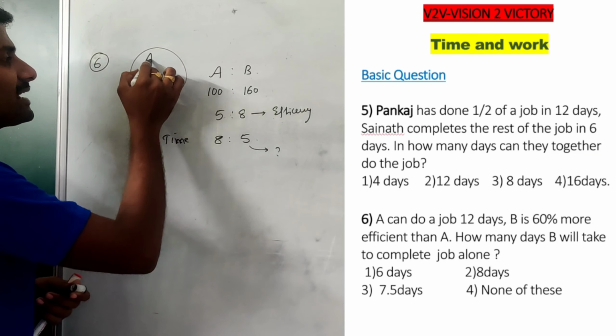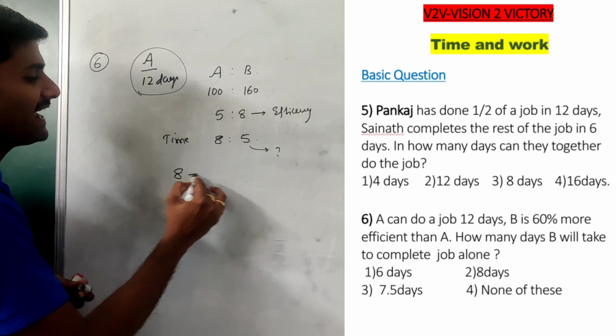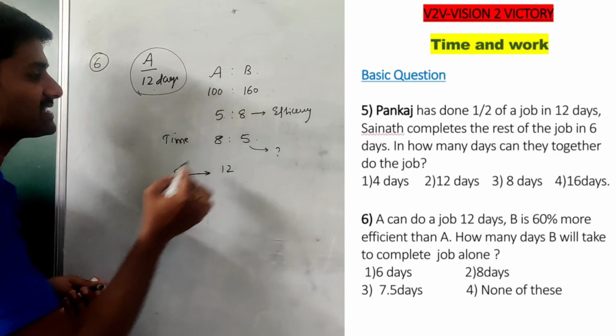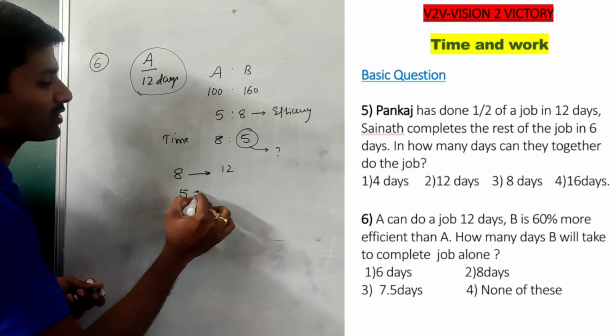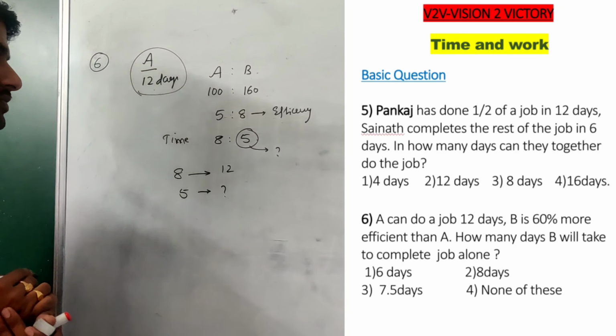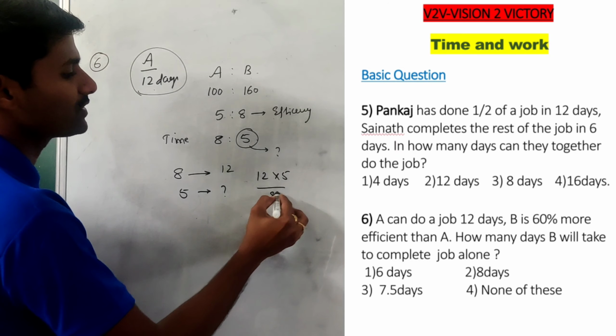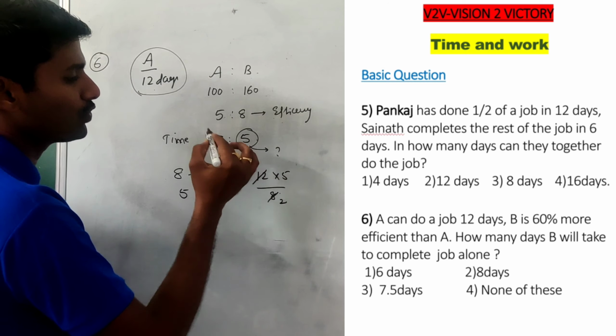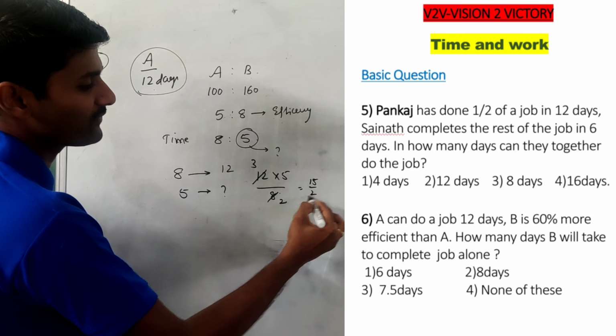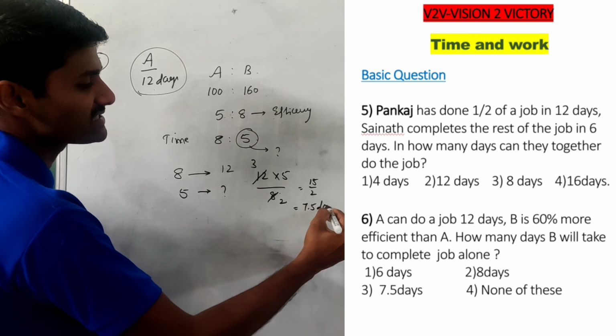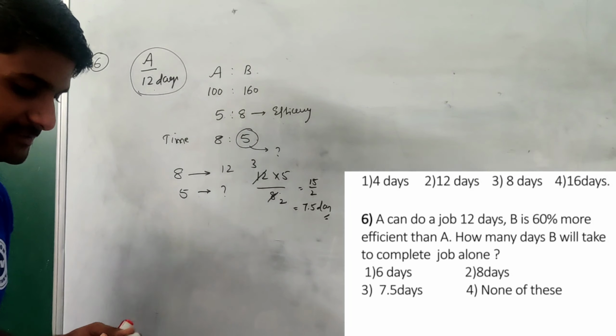A can complete the work in 12 days, which means 8 units is equal to 12 days. B can complete the same work, so 5 units is equal to how much? Cross multiply: 12 into 5 divided by 8. 4 2s are 8, 4 3s are 12. The value becomes 15 by 2. It takes only 7.5 days.